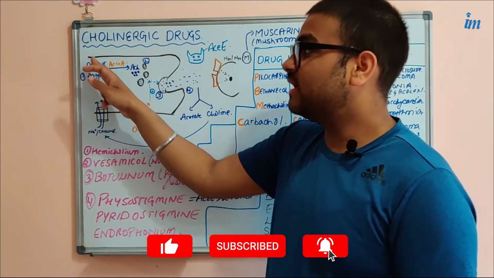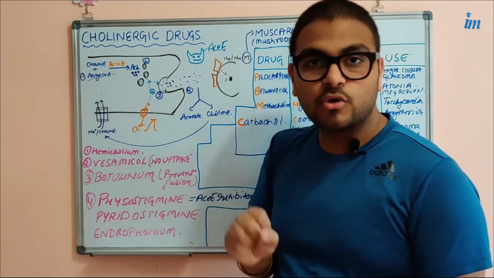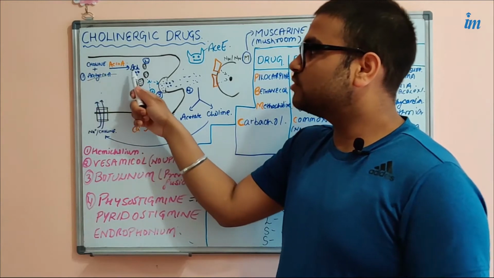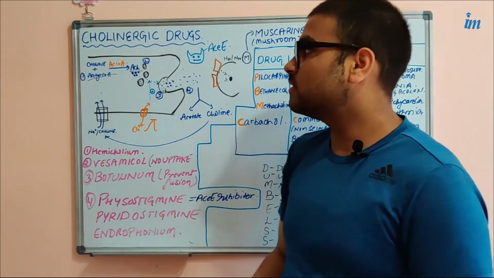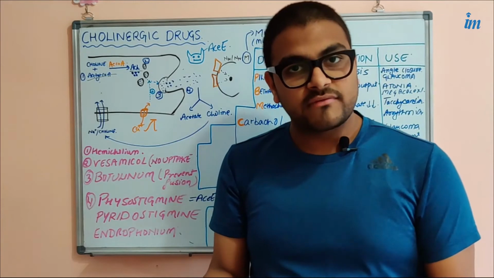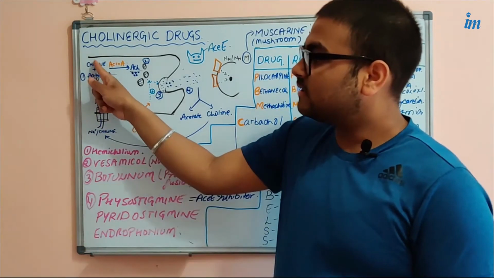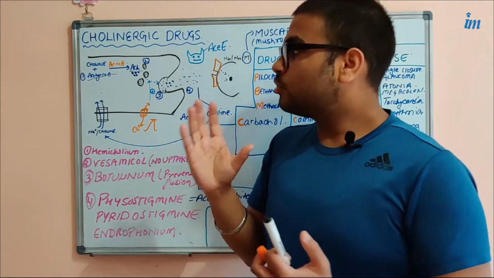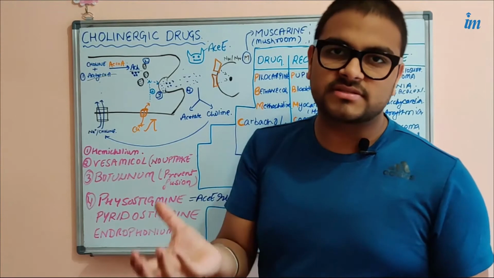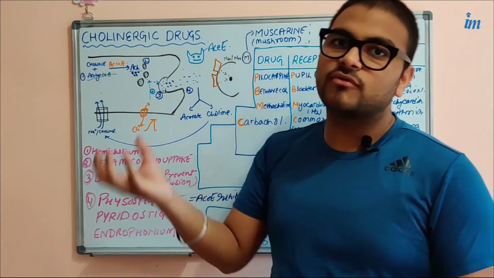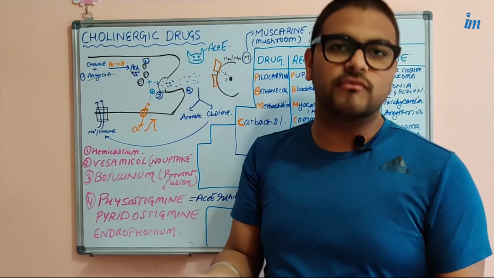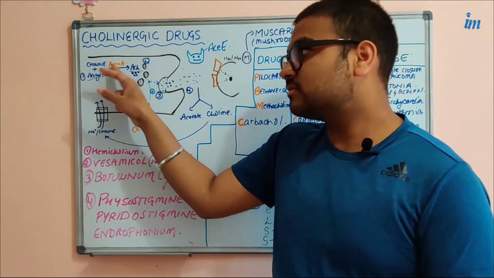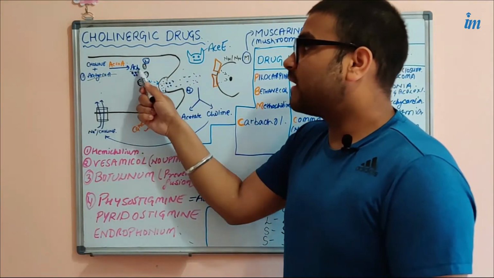So this acetyl-CoA is going to combine with the choline that we got from here, and acetyl-CoA plus choline is going to give what? Acetylcholine. Very simple. So is there any enzyme involved here? Yes, there is one enzyme that catalyzes this reaction. This enzyme is called choline acetyl transferase. It means that enzyme transfers the acetyl group to choline. So this enzyme is called choline acetyl transferase. It is written like this. Okay, now we have formed acetylcholine.